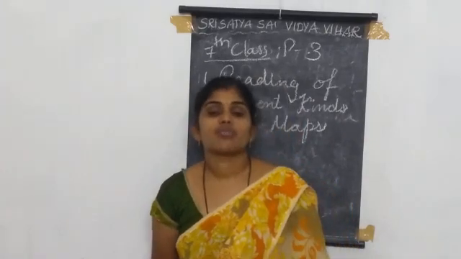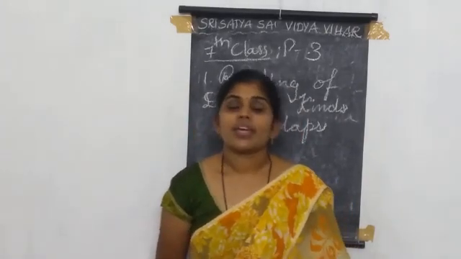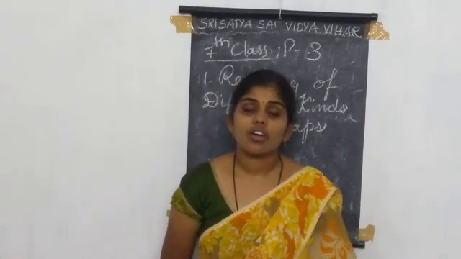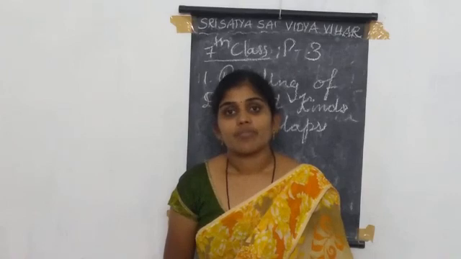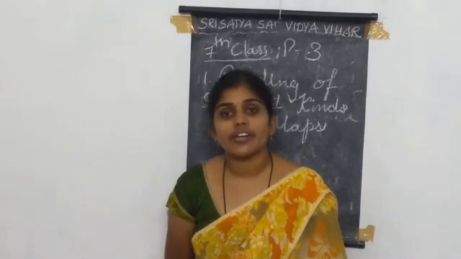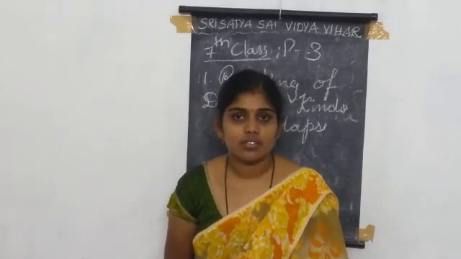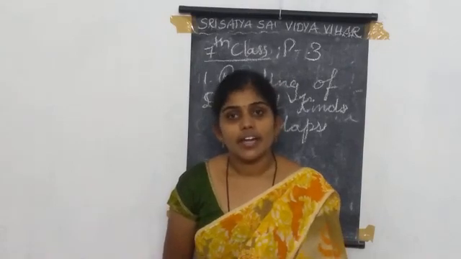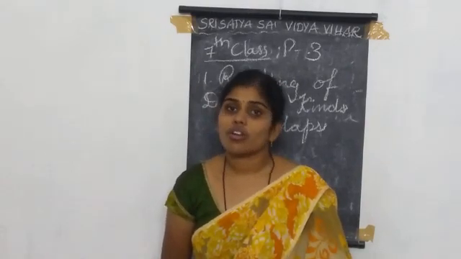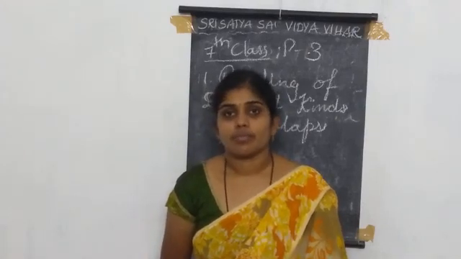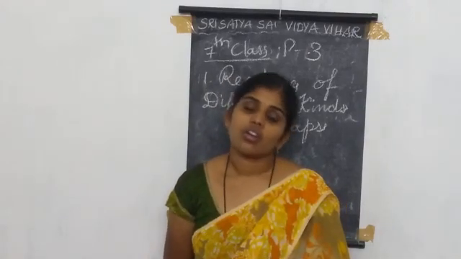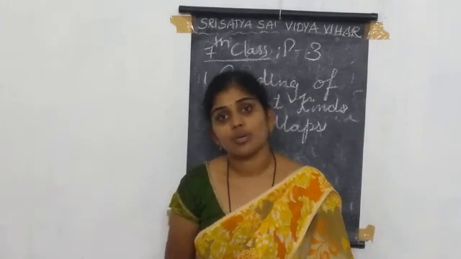Blue color is for water. Plains are also green because forests are mostly located on the plains only. Deltas and plateaus are yellow or orange, and the Himalayas are in a different dark color, that means maroon or dark blue.